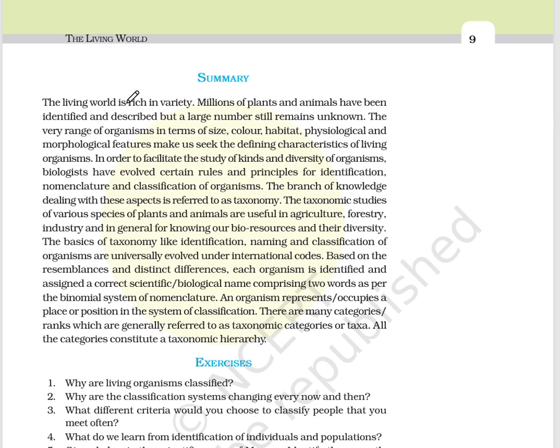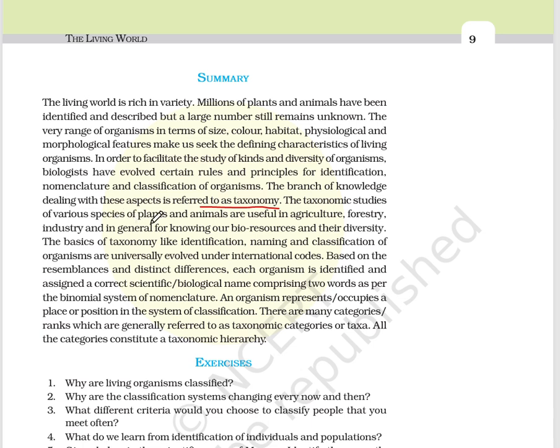Summary, that is also quite important. The living world is rich in varieties. Millions of plants and animals have been identified and described, but a large number still remains unknown. The very range of organisms in terms of size, color, habitat, physiological and morphological features makes us seek the defining characteristics of living organisms. In order to facilitate the study of kinds and diversity of organisms, biologists have evolved certain rules and principles for identification, nomenclature, and classification of organisms. This branch of knowledge dealing with this aspect is referred to as taxonomy.